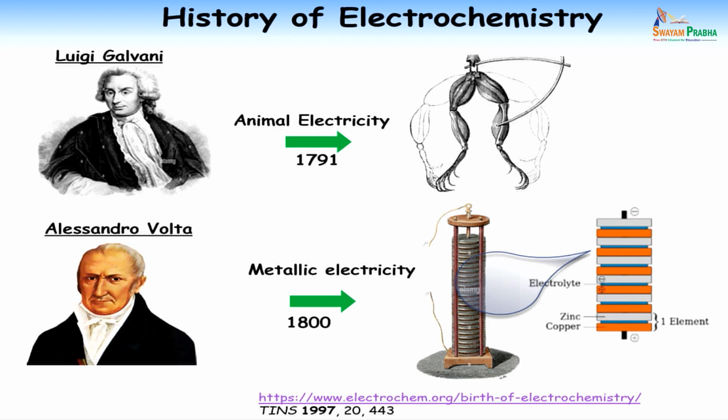What he observed is that it suddenly contracted. He thought it was because of a generation of electricity from the muscles of the frog. According to him, some electric fluid generated from the brain of the frog was released to these muscles, and this was the reason for the electrical conductivity, and he called it animal electricity. Later Volta became very interested in this experiment and started doing some of his own experiments.